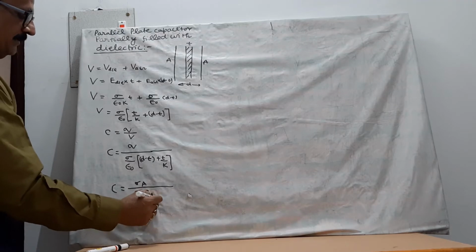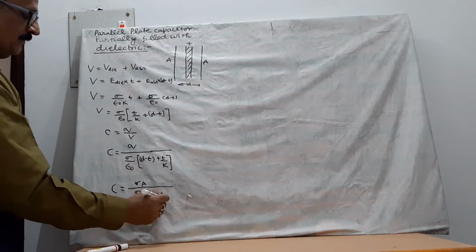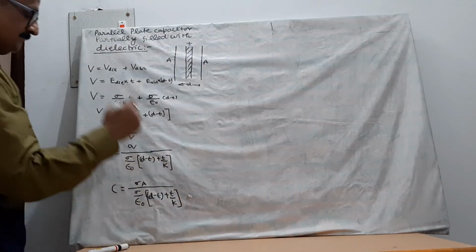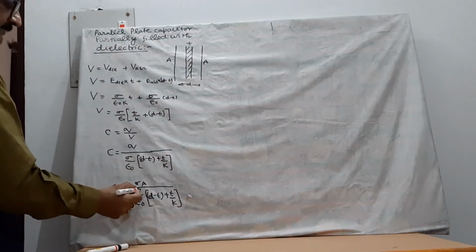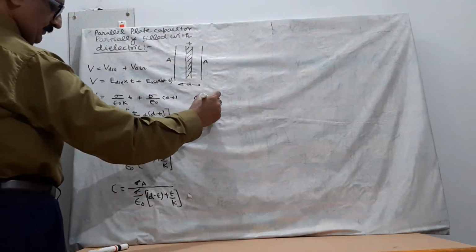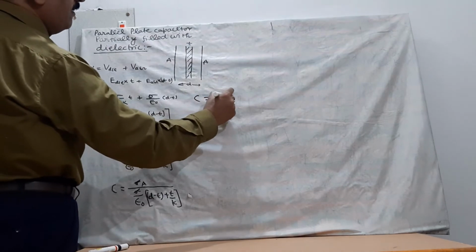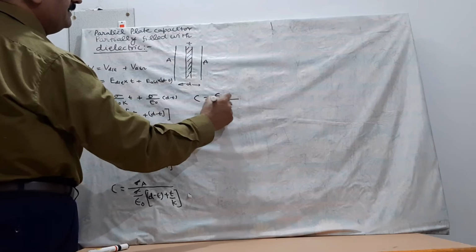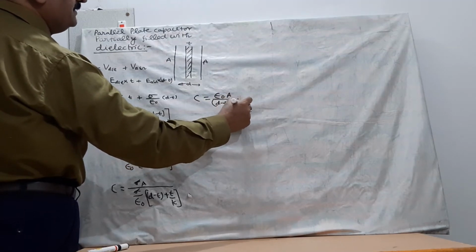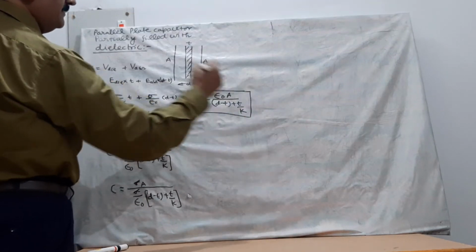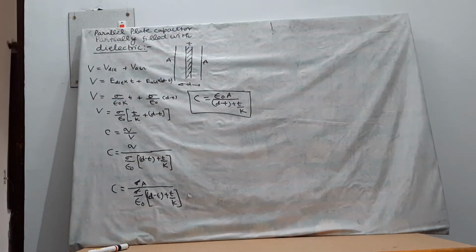Now this sigma and sigma cancel out. C will be equal to epsilon naught A upon d minus T plus T upon K. This is the capacitance of a parallel plate capacitor partially filled with dielectric.